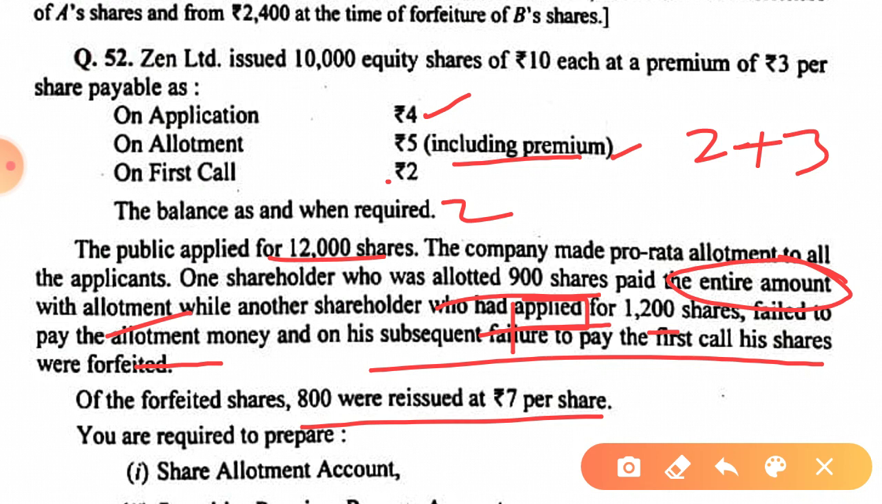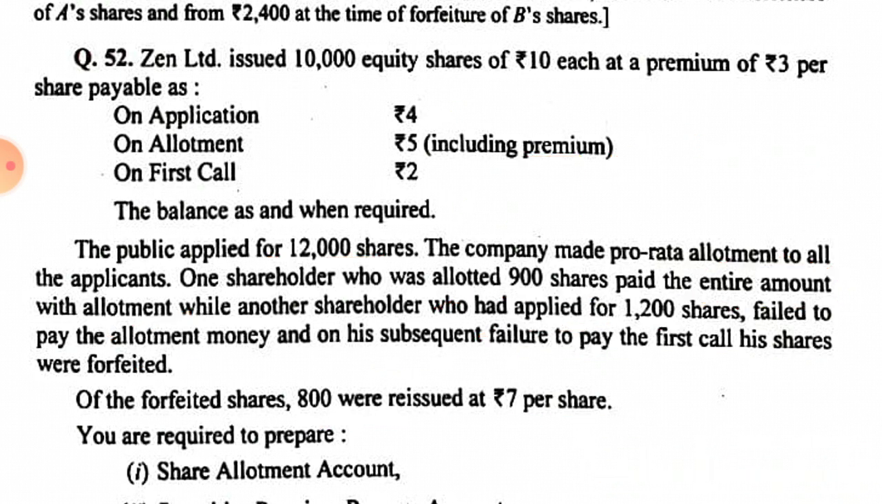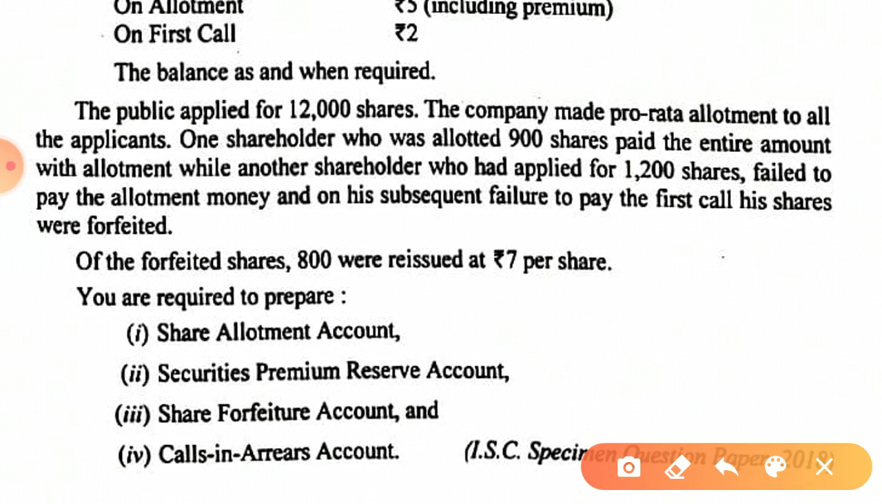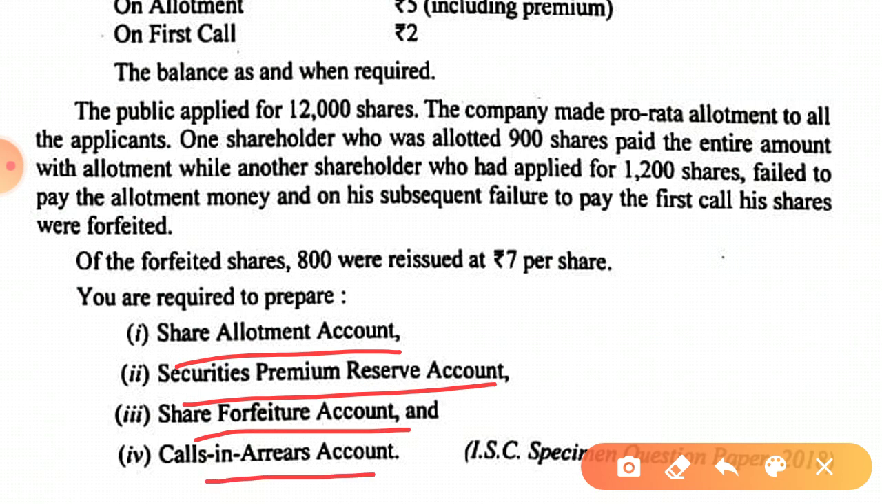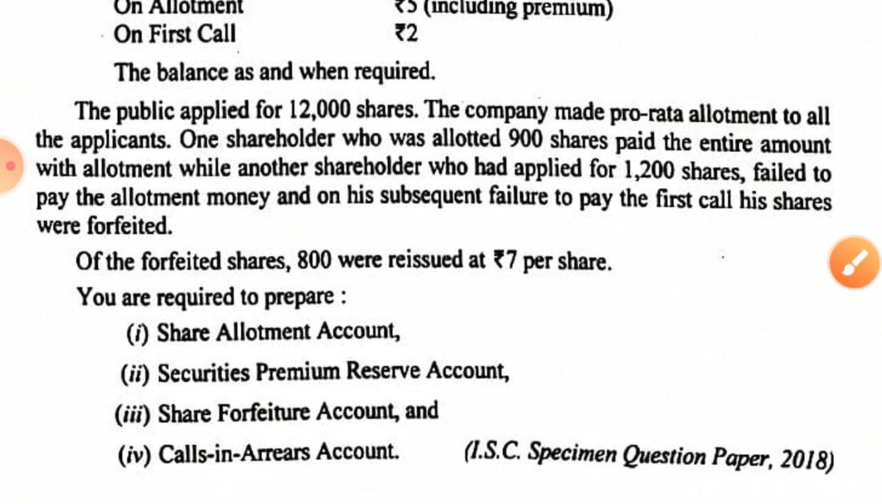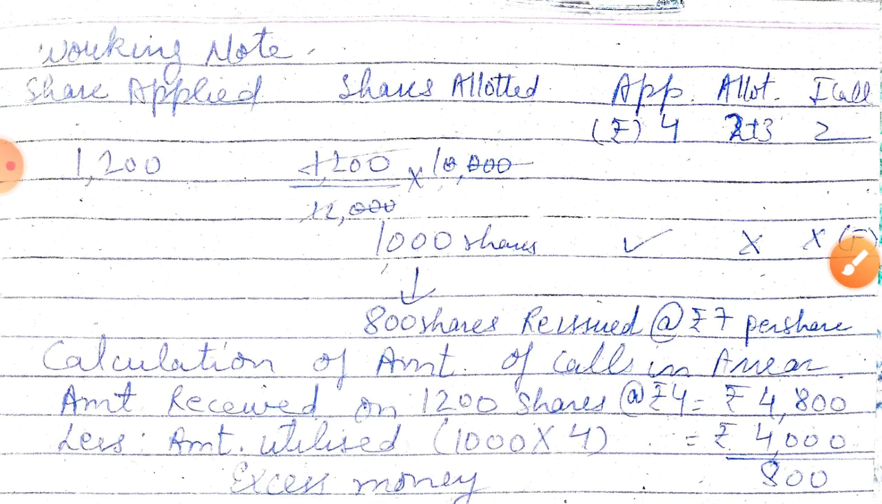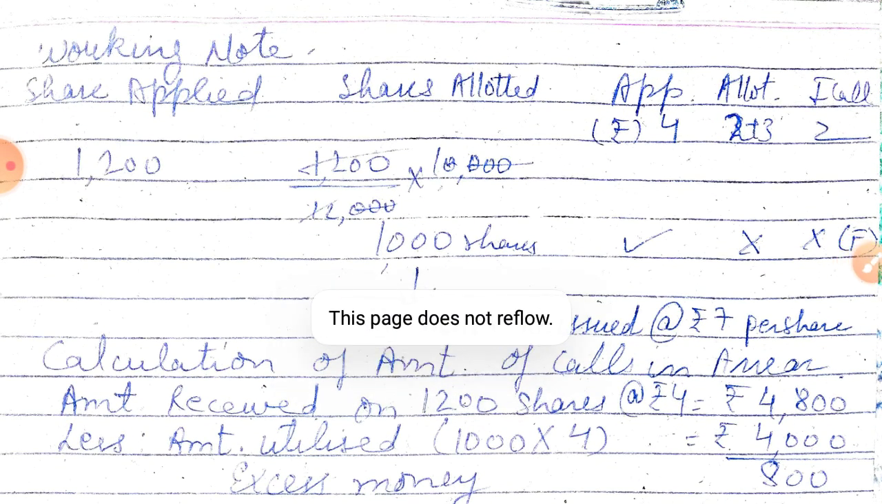We have to make the share allotment account, securities premium reserve account, share forfeiture account and calls in arrear account. These 4 accounts are asked by the question, but I'll first make the working note, then the journal entries.